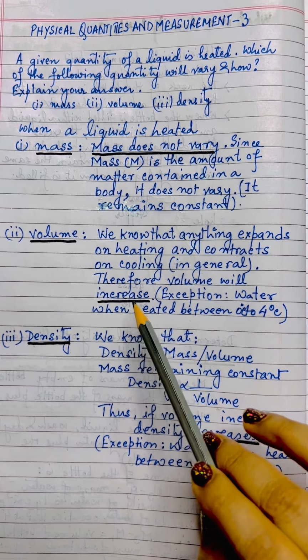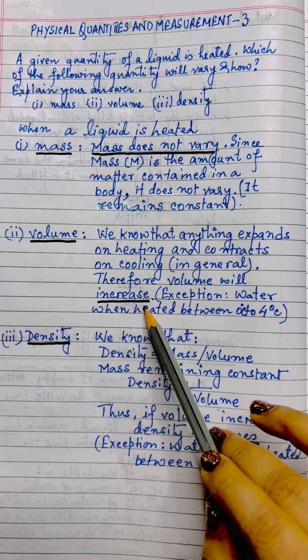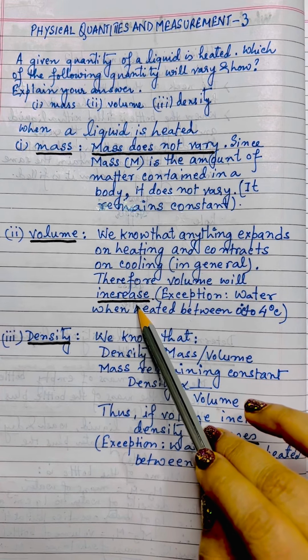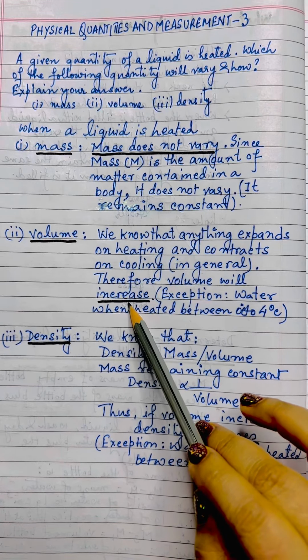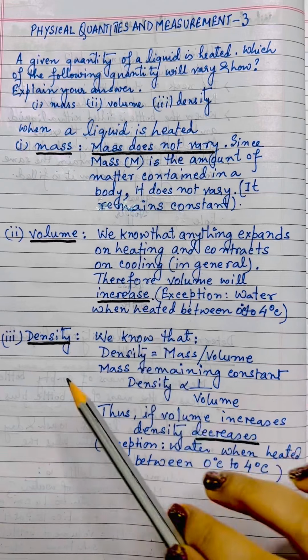So the word which you are supposed to use is increase. You have to be very precise with your answer. You cannot say it will vary, because they have also asked which will vary and how. So you have to say that this is going to vary and it is going to increase.